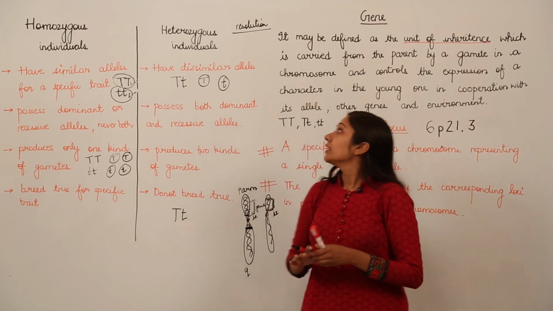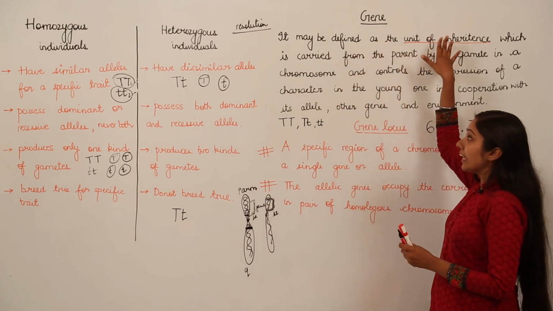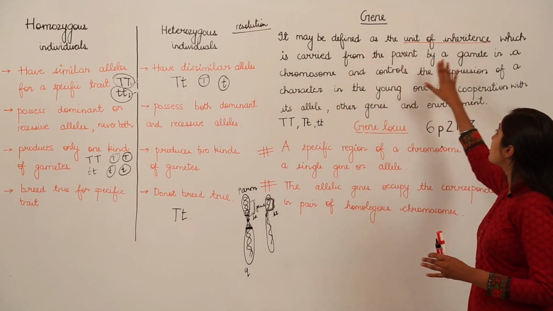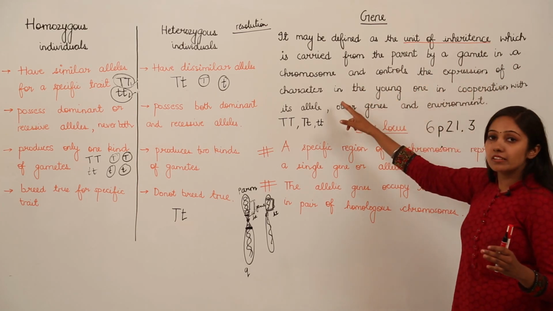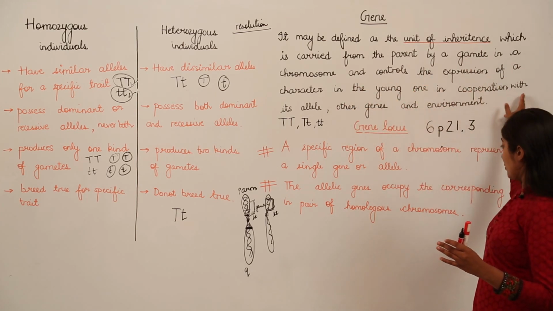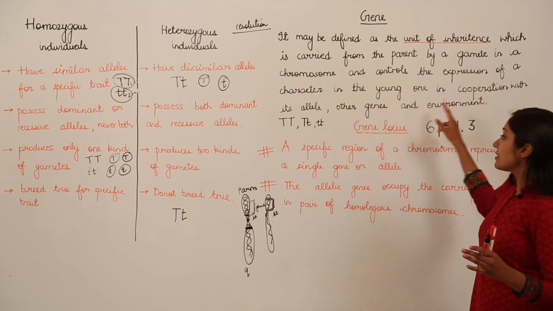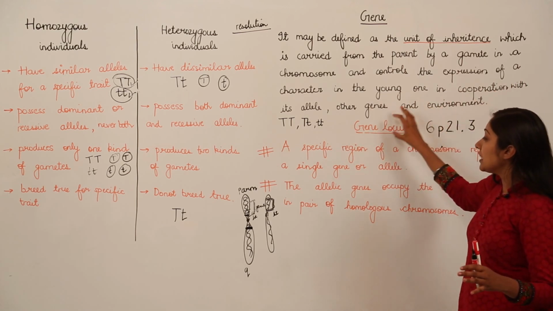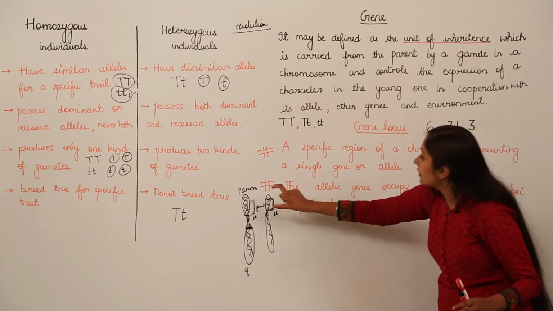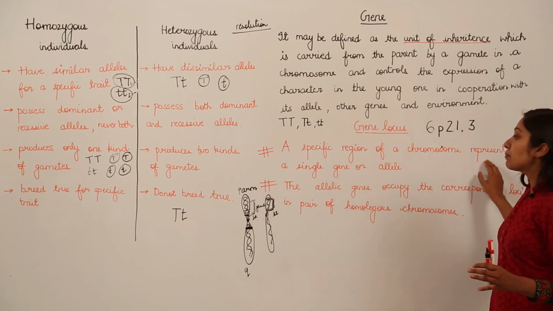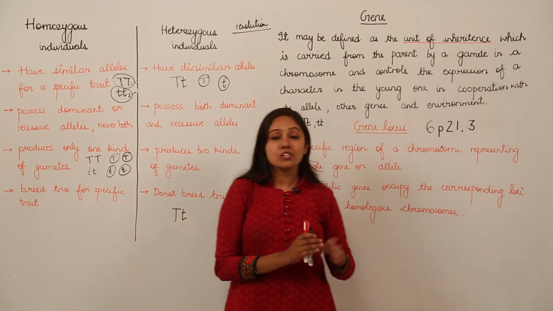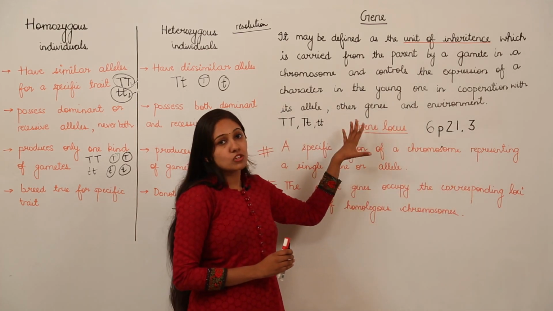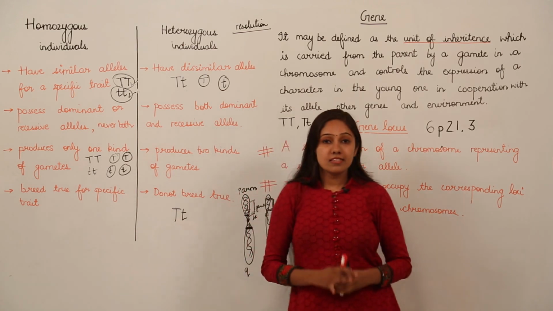So this gene is the unit of inheritance which is carried from parents by a gamete in a chromosome and controls the expression of a character in the young one in cooperation with its allele, other genes and environment. And the gene locus is the specific region of a chromosome representing a single gene or allele. Just learn these definitions by heart because they will help you in the examination, plus they will also clear your basic understanding.